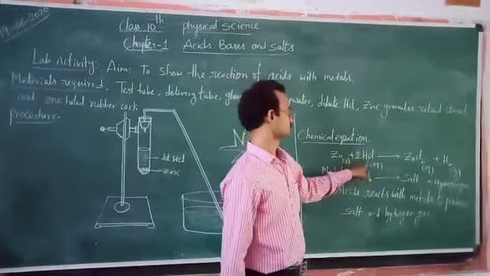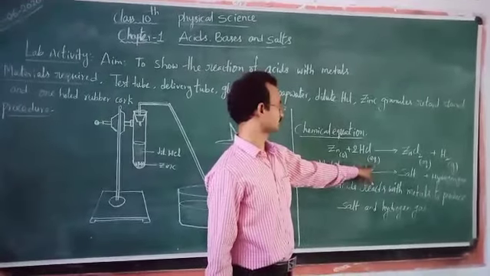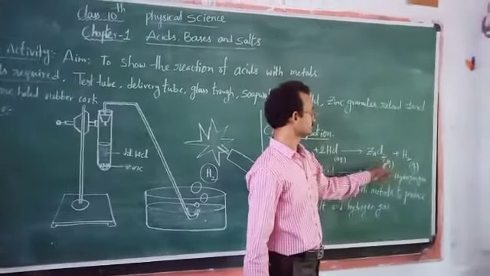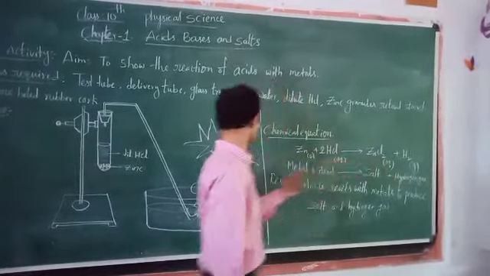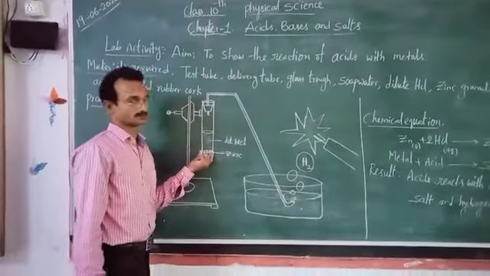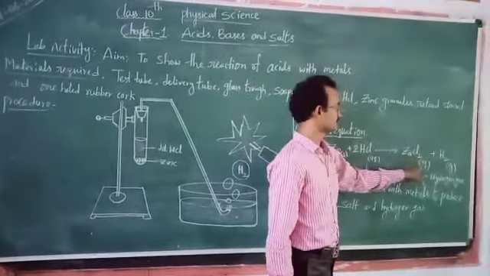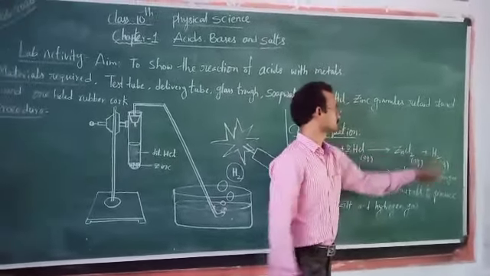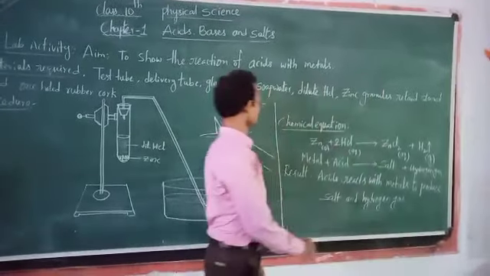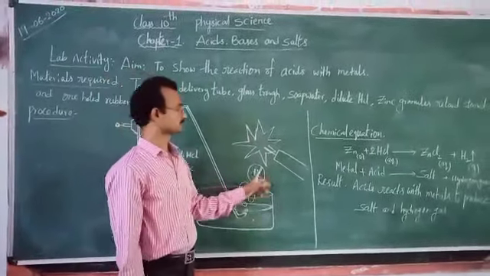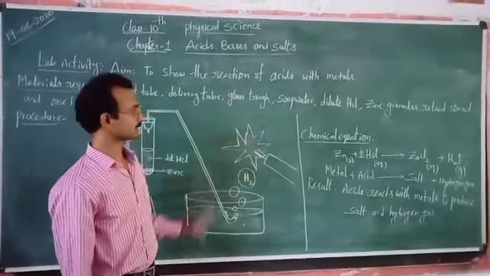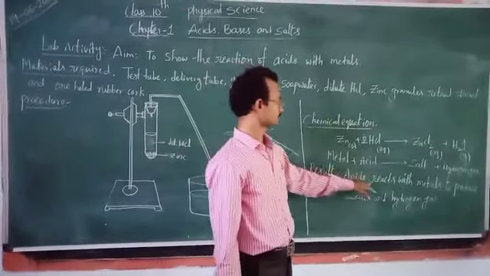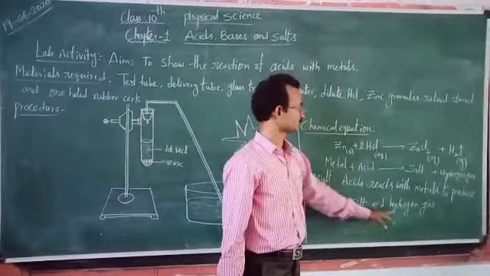Zinc metal, in solid form, reacts with hydrochloric acid in aqueous form and forms zinc chloride. Where does the zinc chloride form? In aqueous state, it appears at the bottom of the test tube. It is an aqueous state salt that appeared at the bottom. And one more product is hydrogen. It is in gas form. It liberates and comes out through the delivery tube and is tested with the burning splinter. Based on this activity, we can conclude that acids react with metals to produce salt and hydrogen.